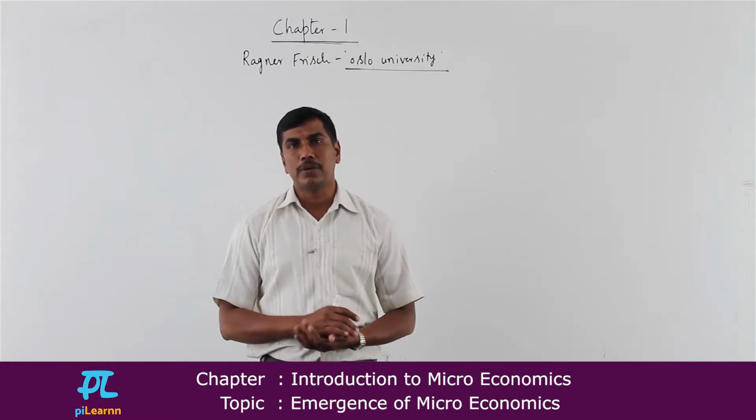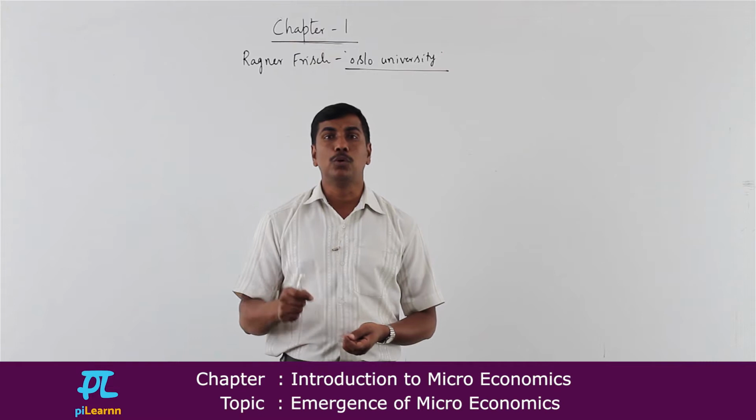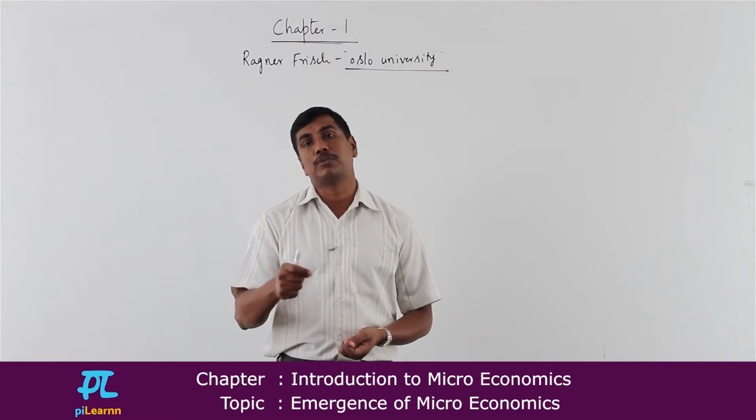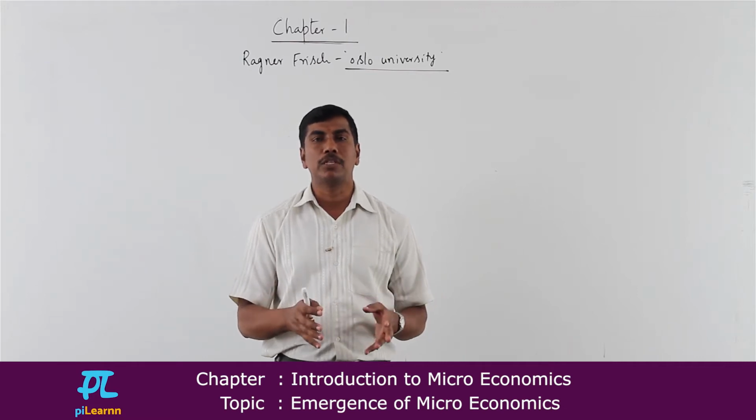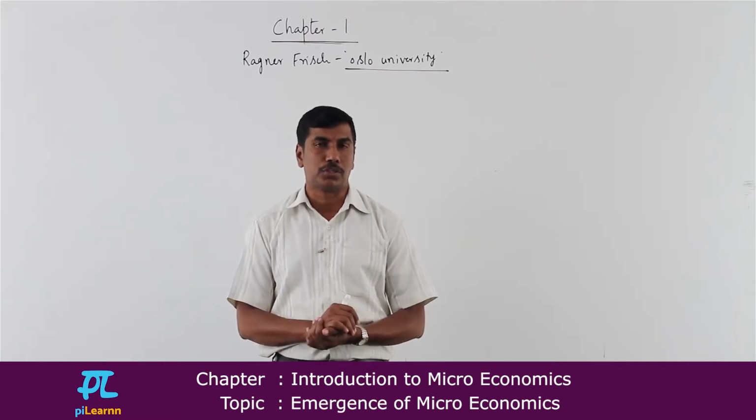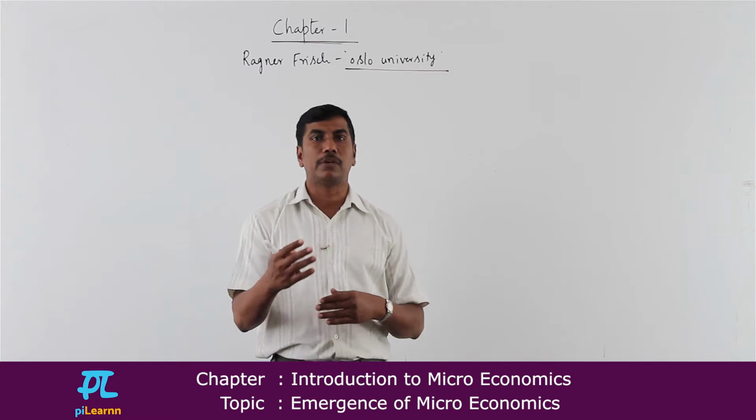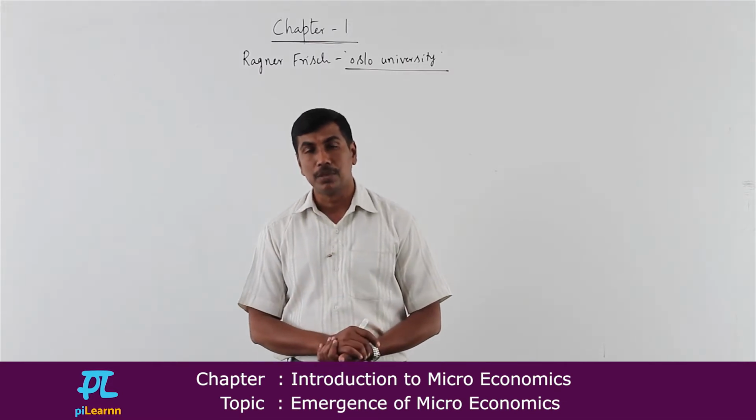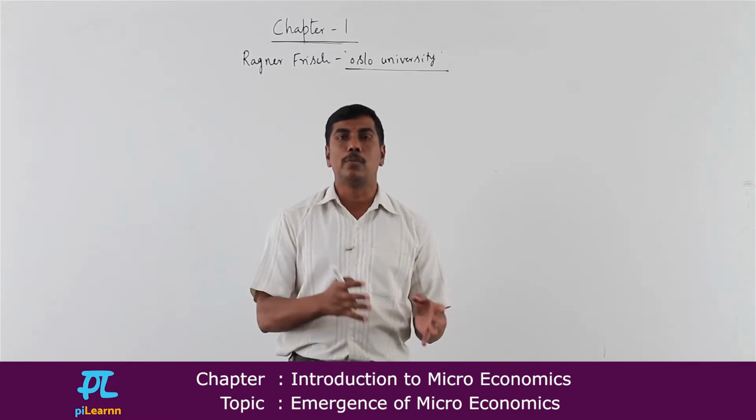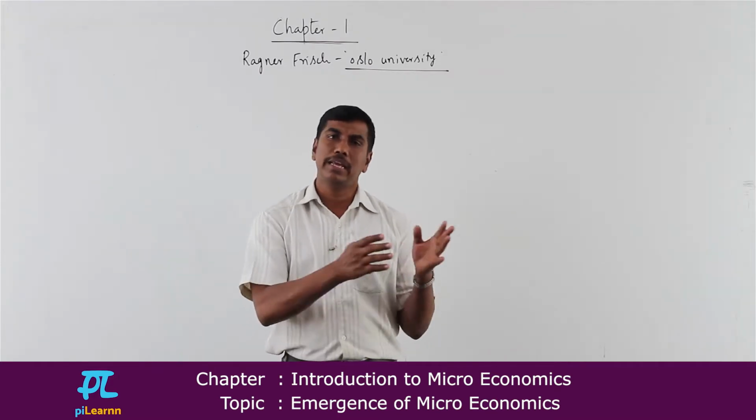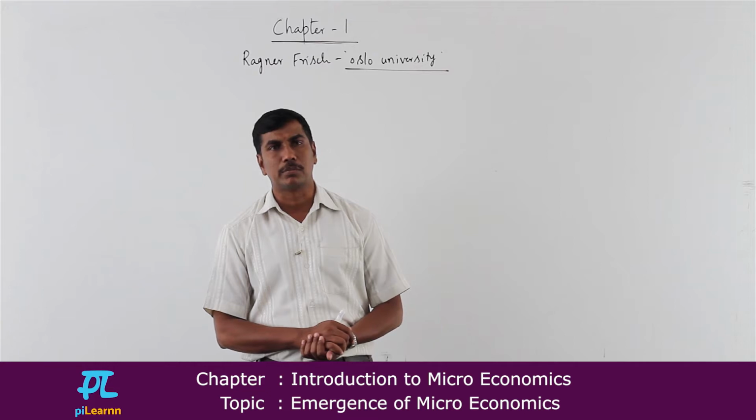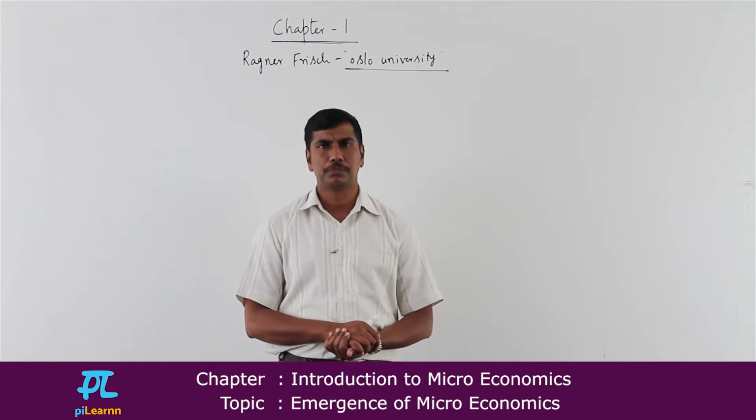And this Ragnar Frisch was the first person who won the first Nobel Prize for economics. For your information, the first Nobel Prize for economics was shared by two economists. One was Professor Ragnar Frisch, the other one was Professor John Tinbergen. So for his contribution to economics, he is the one who coined these two terms, micro and macroeconomics.